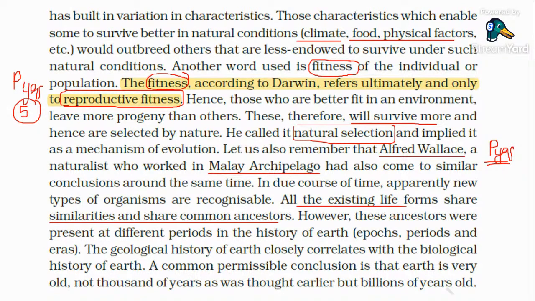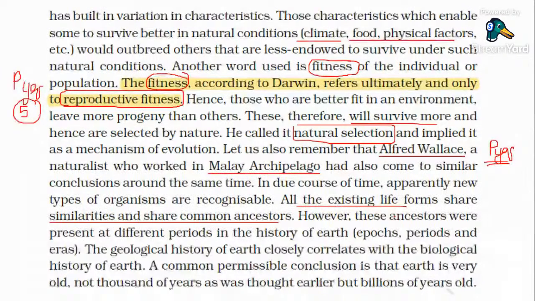Similarly, according to Darwin, natural selection was the key feature of evolution, and it refers to reproductive fitness. Nature selects the most suitable organism, the one that is capable of living in a particular habitat.